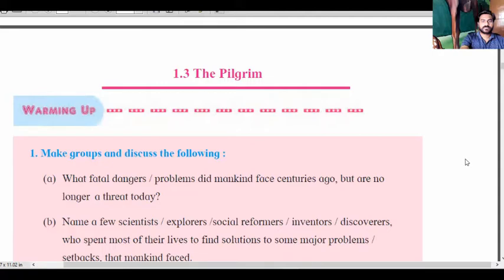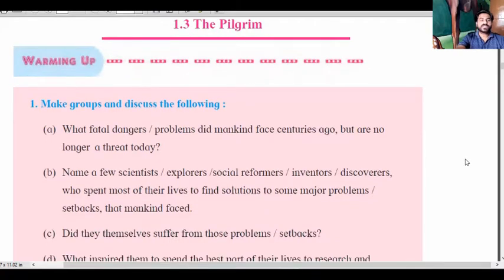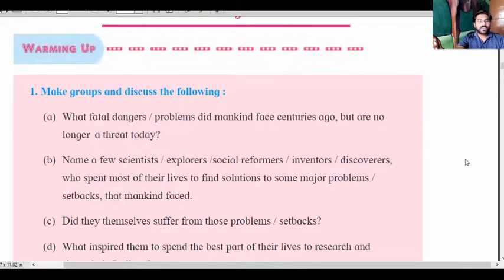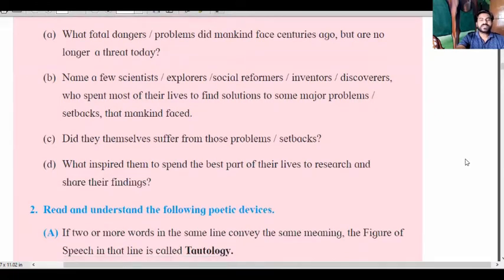Here are the warming up points. Make groups and discuss the following points. What fatal dangers and problems did mankind face centuries ago but are no longer anticipated? There are three or four questions here. You make a group and discuss them.